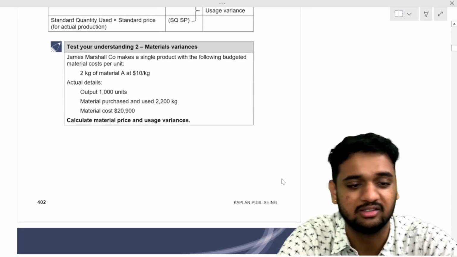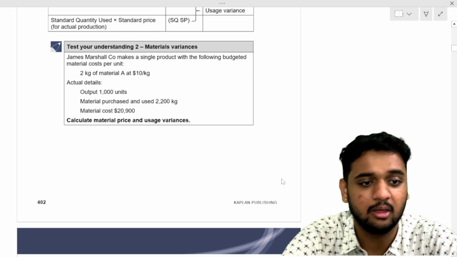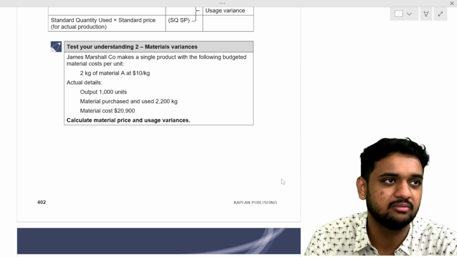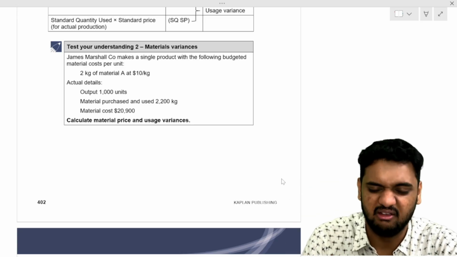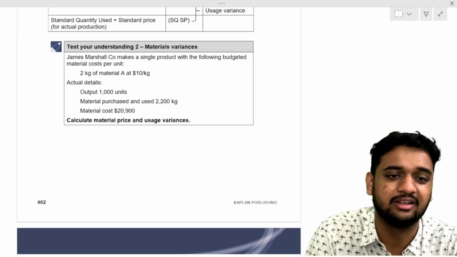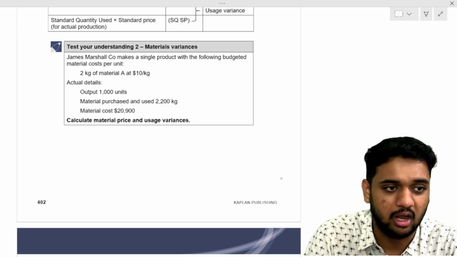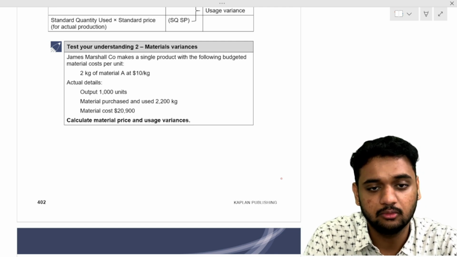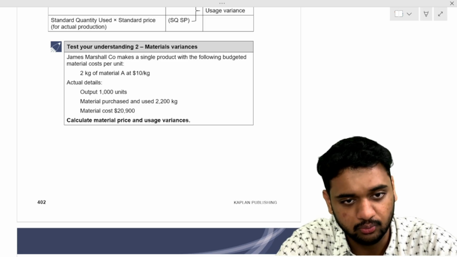One question you do, you'll understand everything very thoroughly. Believe me, one mistake all students make is in standard quantity. Through this chapter it comes. Every student makes mistakes in the standard quantity part. Be very, very careful when writing standard quantity. Come to tested understanding question number 2. Go to advanced variances and come to tested understanding question number 2.